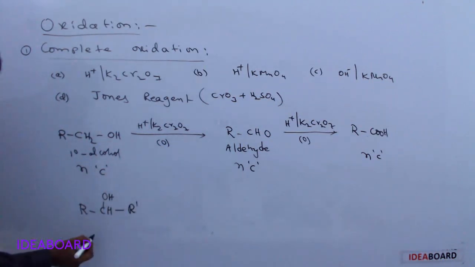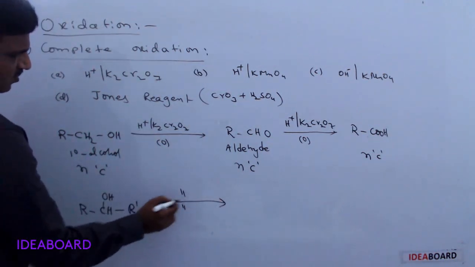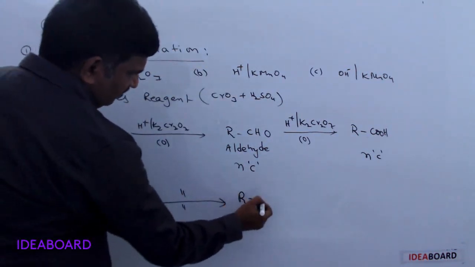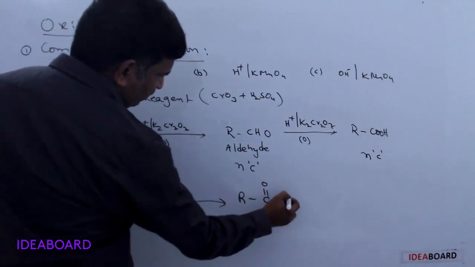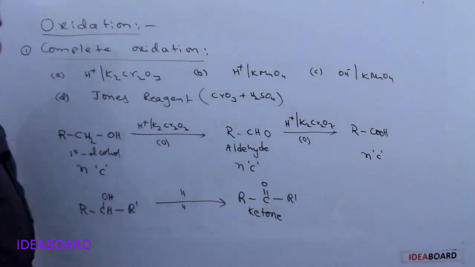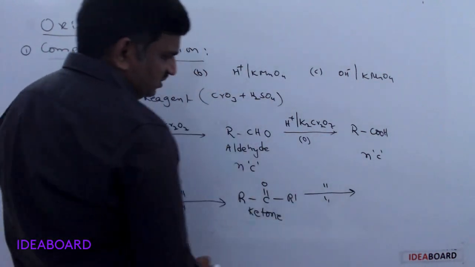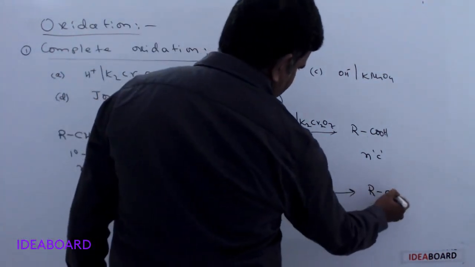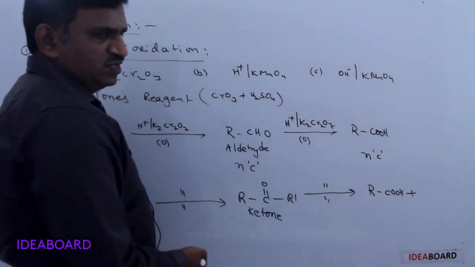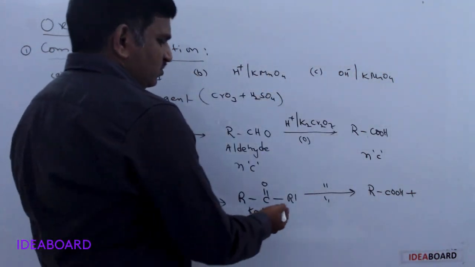Okay, here this is undergoing oxidation by acidified potassium dichromate or potassium permanganate or any of these reagents. First it forms RC double bond O R dash, which is known as a ketone. So a ketone is formed first, and this ketone again undergoes oxidation to form RCOOH plus